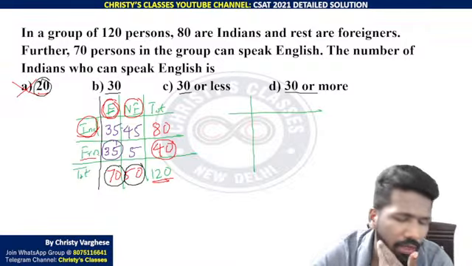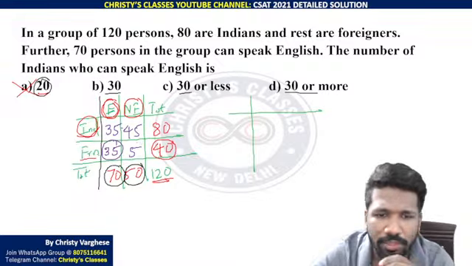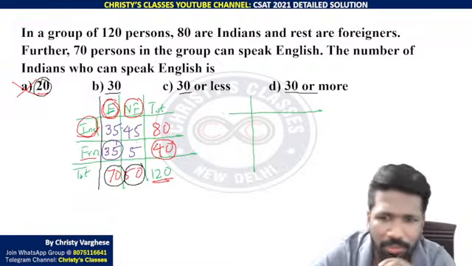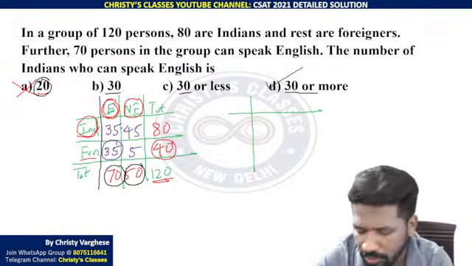Is there any contradiction with respect to this table? No, there is no contradiction. So above 30 is also okay, 30 is also okay. So option D is the answer.